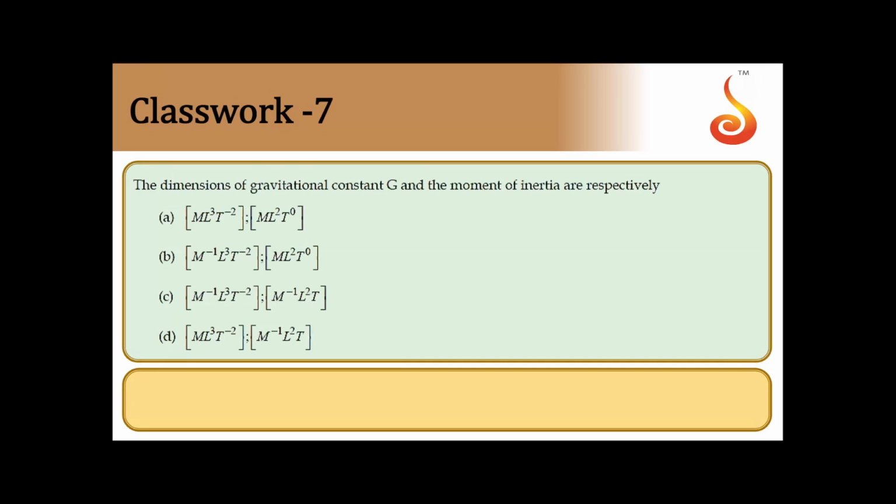Yes, moving on to the next one. Dimensions of gravitational constant G and moment of inertia are respectively? For the gravitational constant, take the universal law of gravitation: F is equal to G m1 m2 by r square. Solving for G, it is equal to F r square by m1 m2.